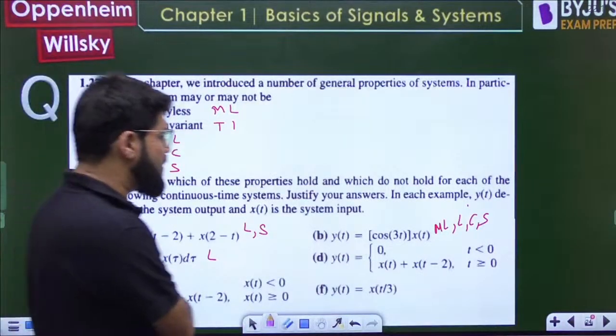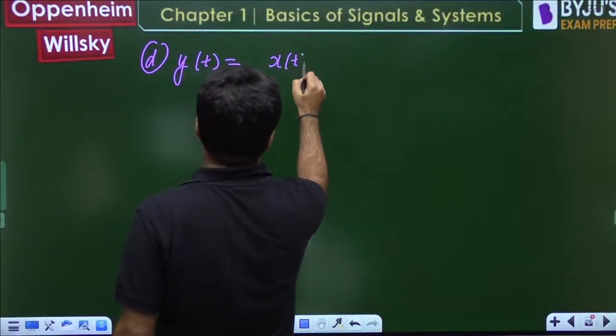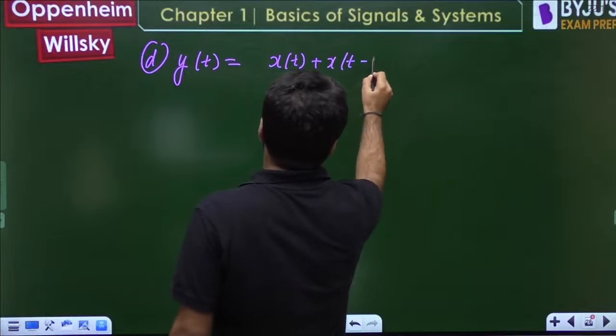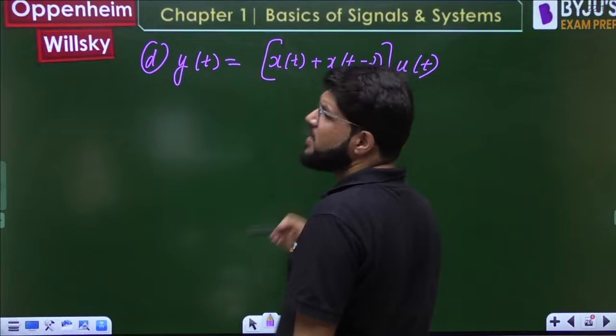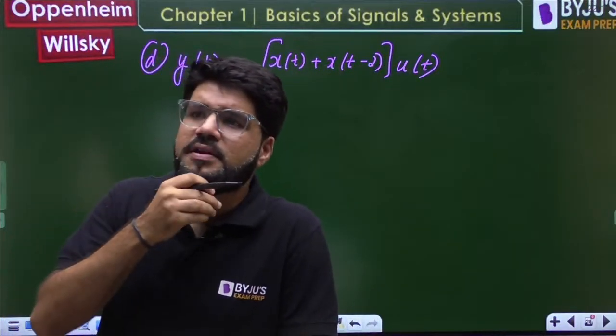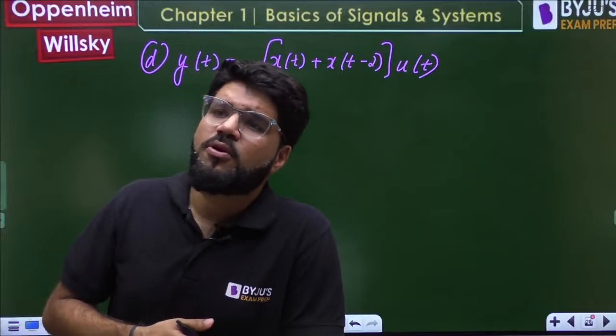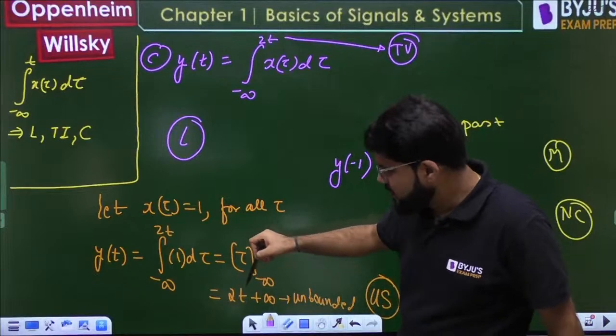So I have x(t) + x(t-2), t greater than or equal to 0. I will write this as [x(t) + x(t-2)] multiplied by u(t). Just multiply by u(t). Integration 1 to 2t, then also unstable, because ultimately it will be a function of time.